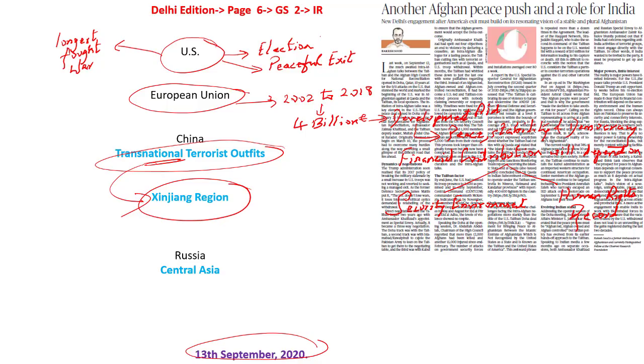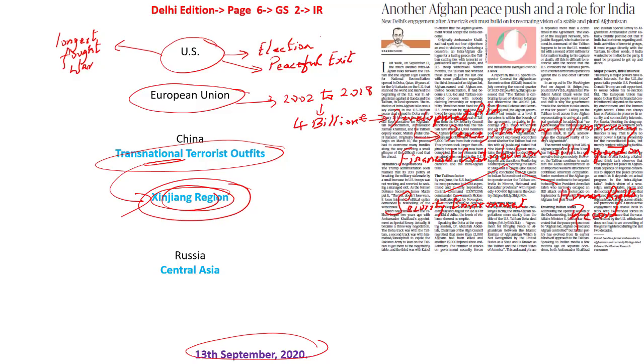According to China, Xinjiang is a breeding ground for terrorism, separatism as well as religious extremism. The minute some terrorist organization gives them some encouragement, peace and tranquility could be disturbed in Xinjiang, which is the major concern for China. And at the same time, China is also looking at the BRI project, that is the One Belt One Road initiative, and in case there are terrorist organizations launching from Afghanistan, they would not be able to conduct economic activities in Afghanistan and in Central Asia as well. That is the major impediment for China.